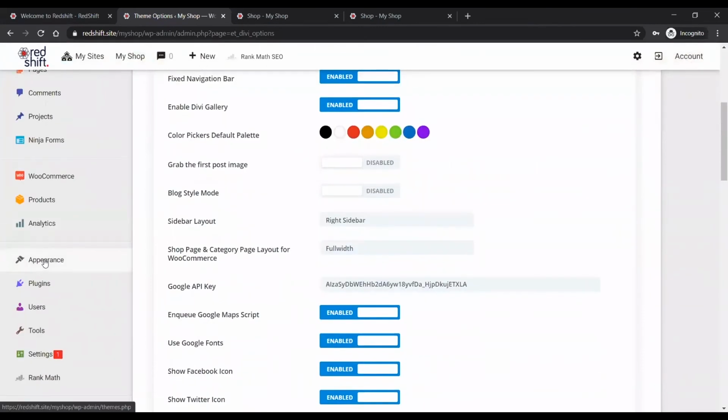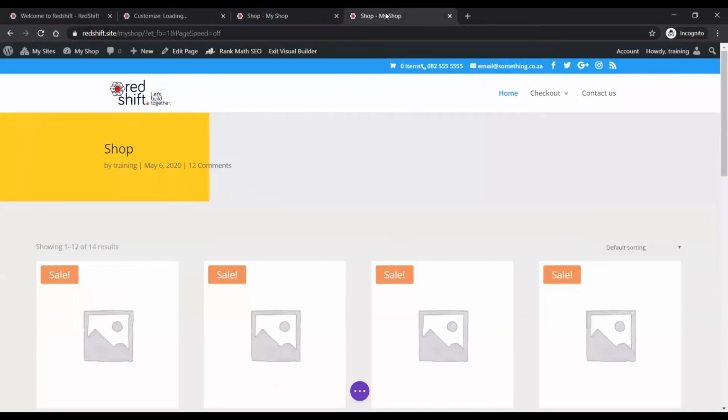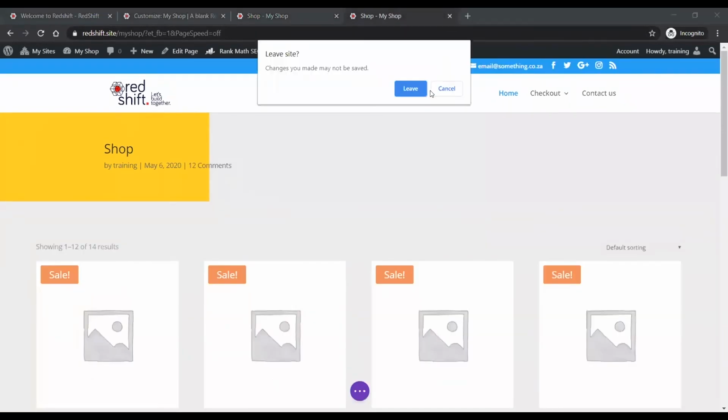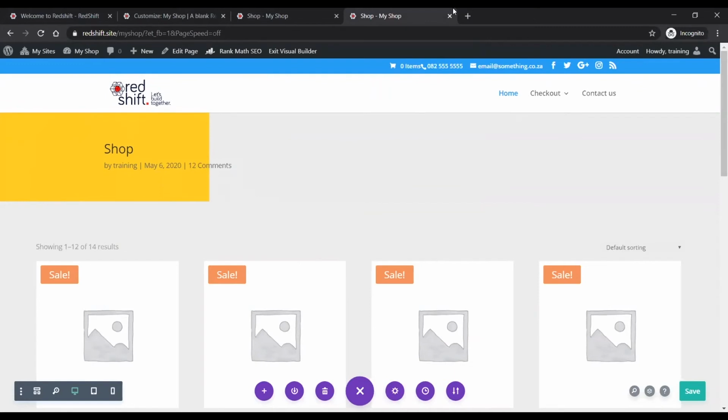So funny enough, under appearance and customize. So remember what I said about having a blank shop, right? In fact, that's what I'm going to do. Okay, I'm going to cancel that. What I am going to do now, I'm going to leave this page.